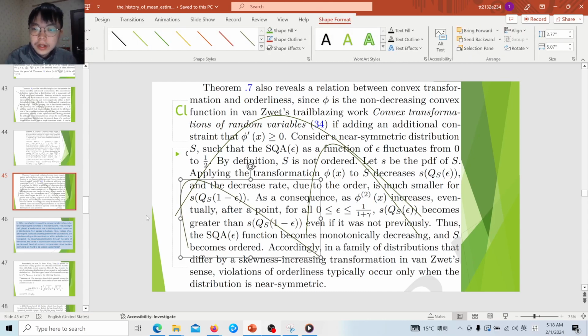Therefore, in a family of distributions, as we move from relatively symmetric to more skewed, as in such a two-parameter distribution, normally a violation of orderliness typically only occurs when the distribution is nearly symmetric.